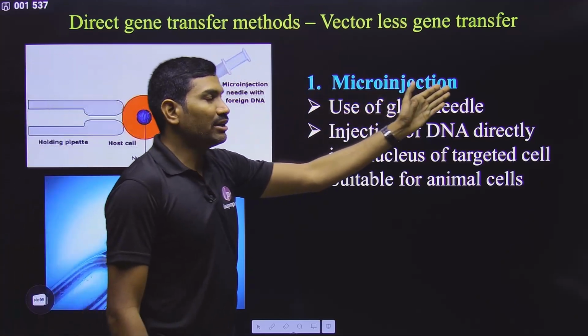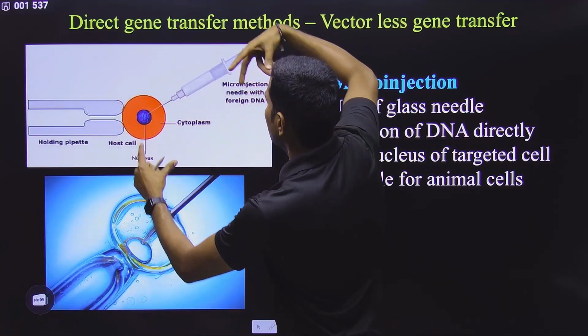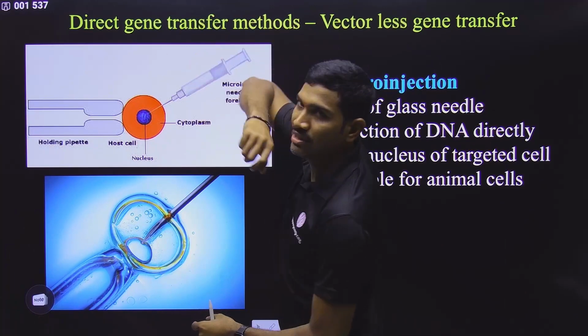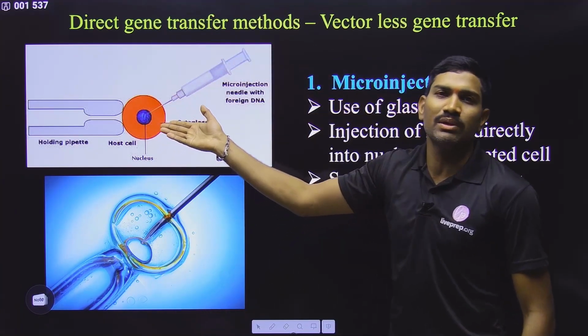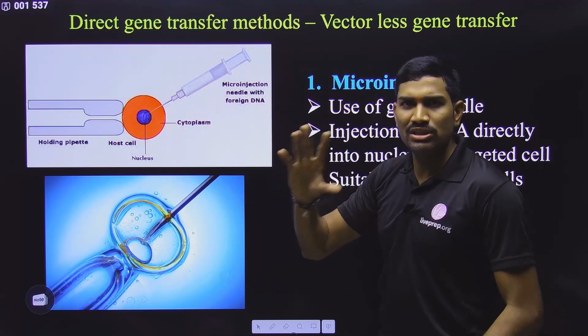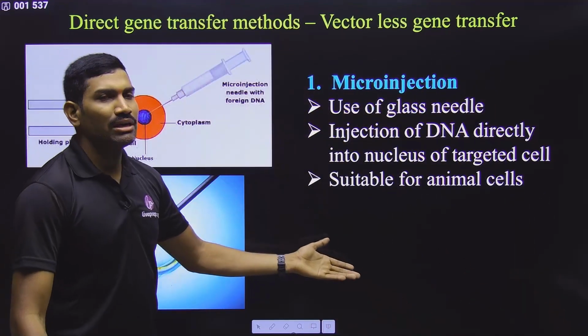What is this? Microinjection. Generally it is used for animal cells. So here you are holding the animal cell with the help of an injection. Inside this, what are you doing? The gene of interest is directly introduced into the nucleus of this particular cell. And there, using some mechanisms, it will become part of the chromosome. That's it, done. This is called microinjection.